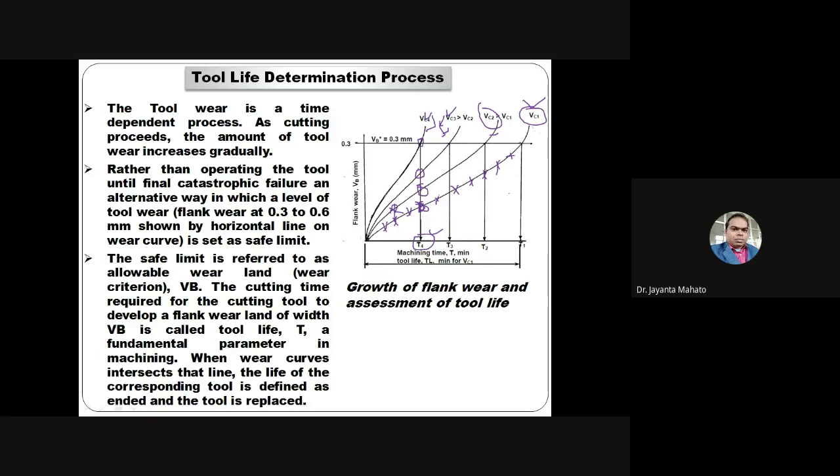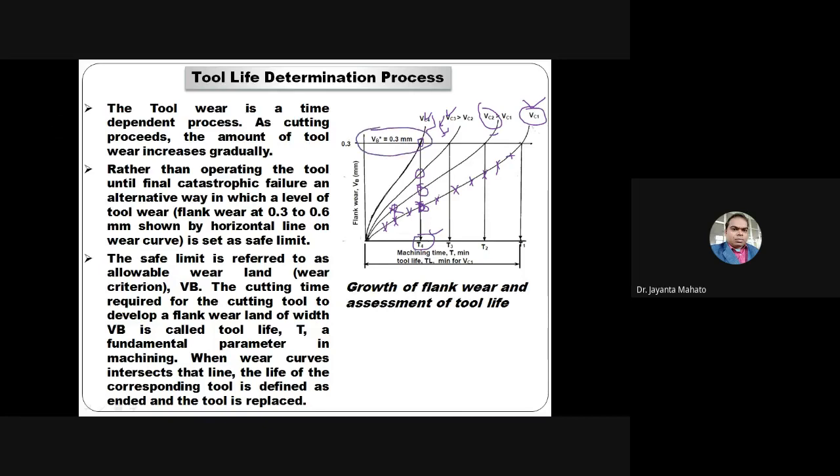So from this curve we can measure the tool life. Now see here, a star mark is given at VB, where VB is 0.3 mm.